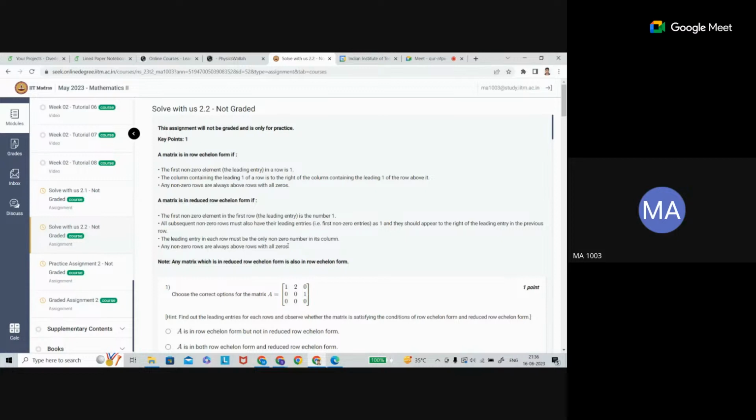Is a word missing here, or not? The first non-zero element in the first row is 1. All subsequent non-zero rows also have their leading entry as 1, and they should appear to the right of the leading entry in the previous row. The leading entry in each row must be the only non-zero number in its column.